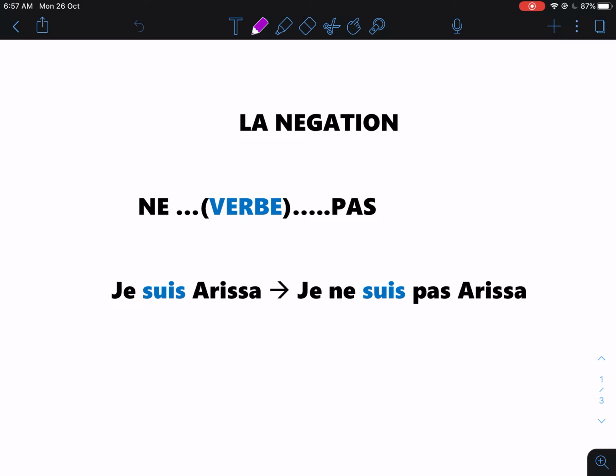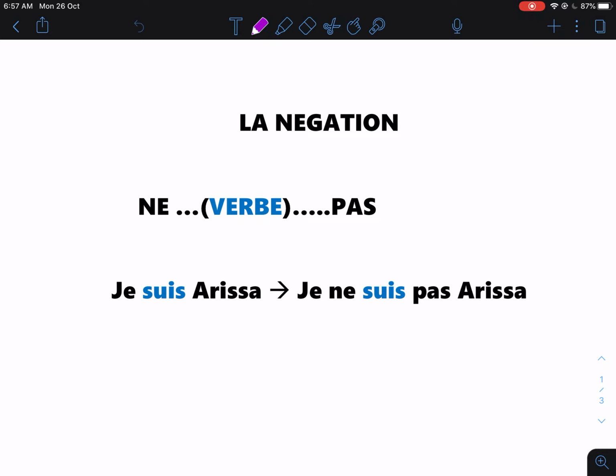Today, we are going to look at our grammar point, which is la négation. What does it mean, la négation? La négation is a negative sentence. I'm going to give you an example in English. I am not Malaysian. Another example is I don't live in Paris. That is what we call a sentence in la négation.